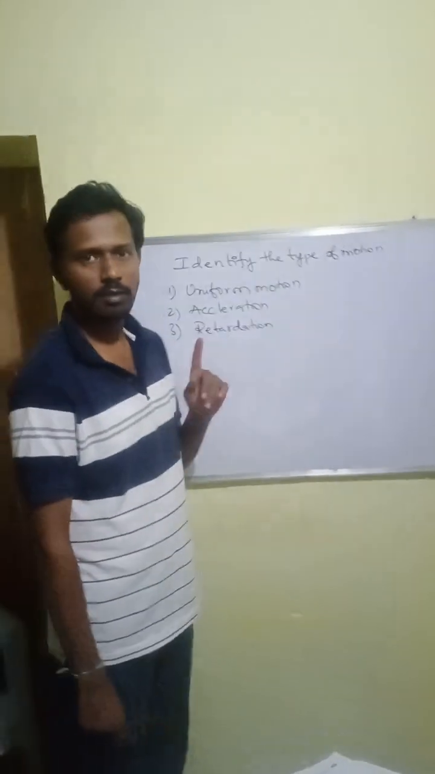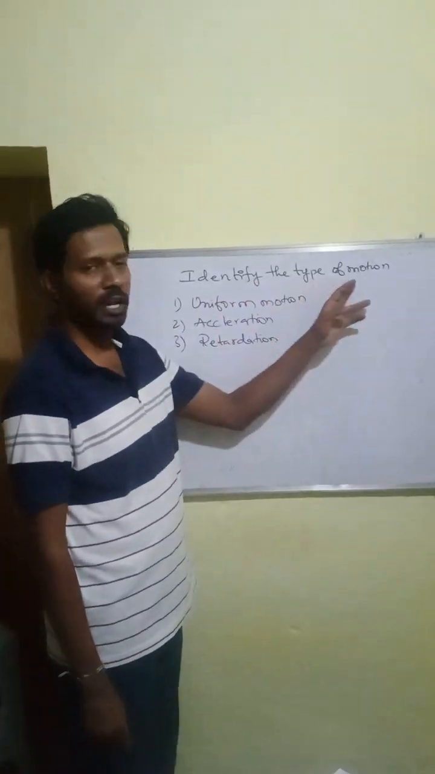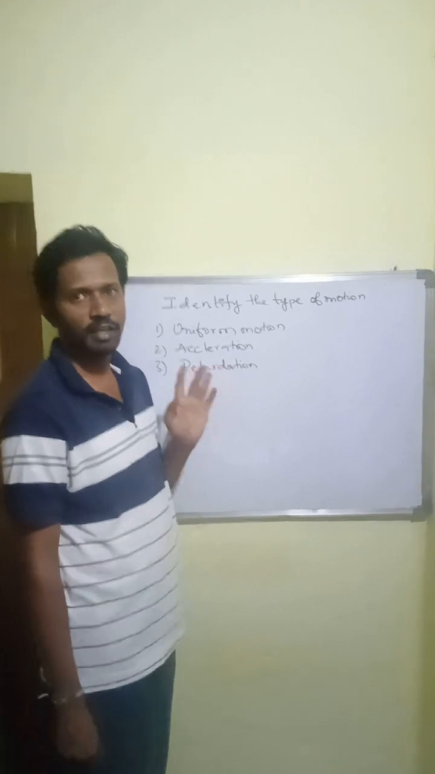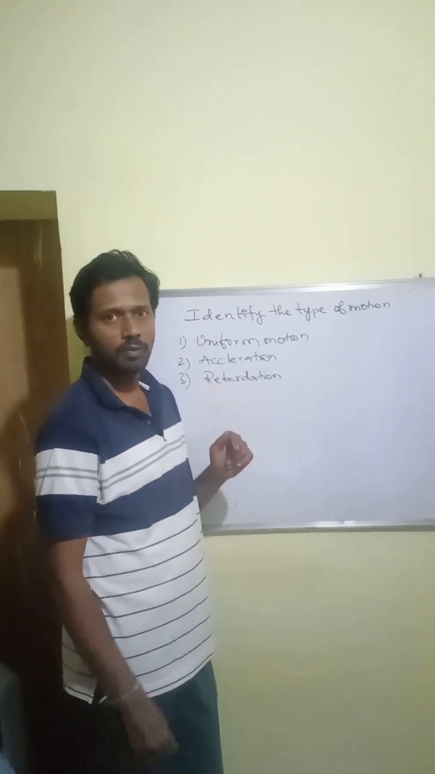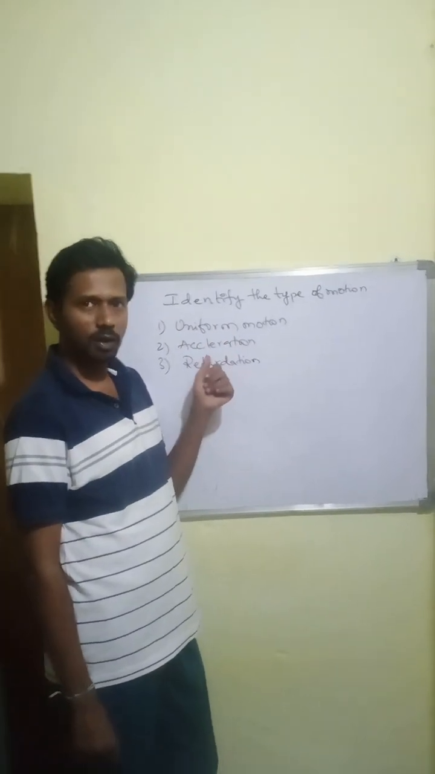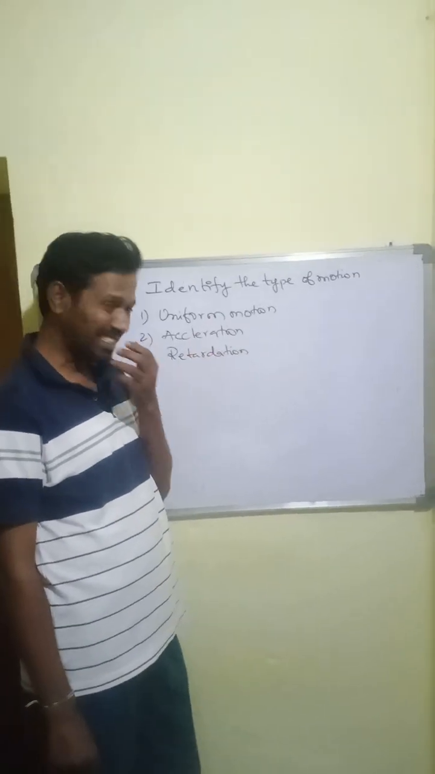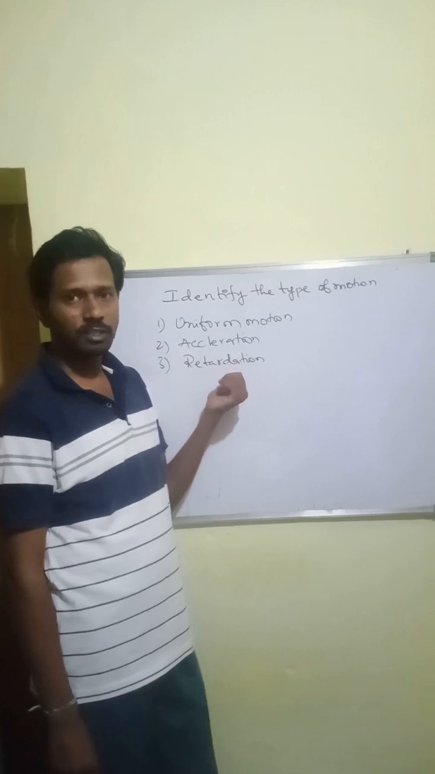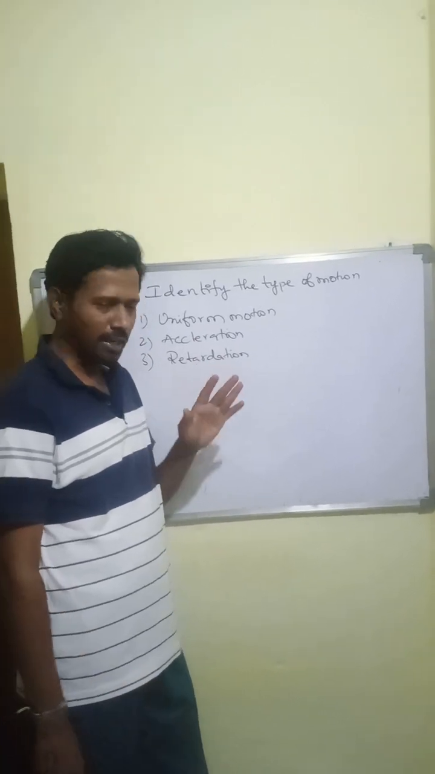To identify the type of motion, we have different types of motions, right? Uniform motion, or you are seeing that the motion is accelerated, or the motion is retarded. Now we can take an example.